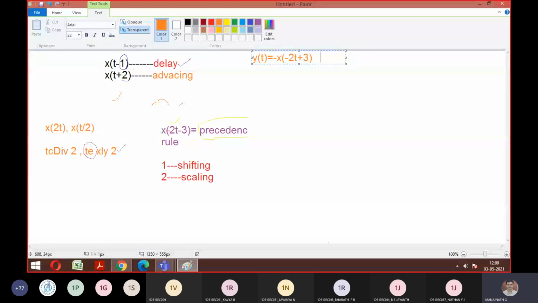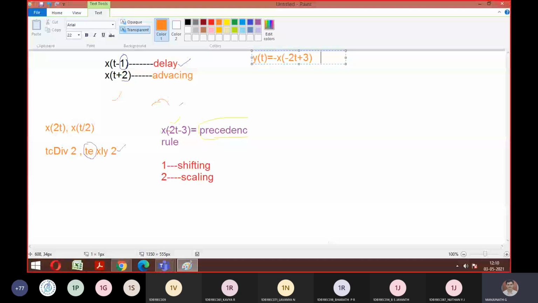X of t is a rectangular pulse of amplitude minus 1 to plus 1. That is a duration actually.